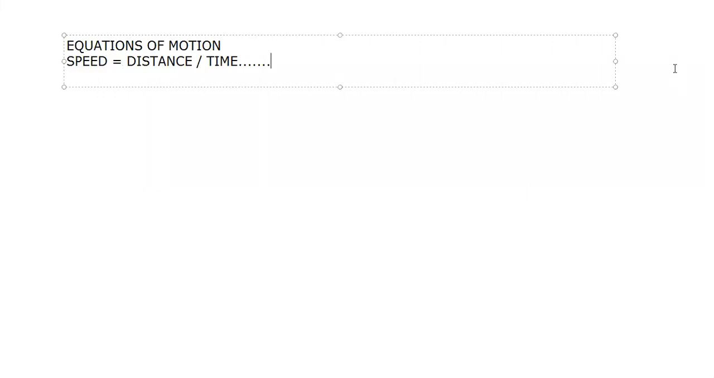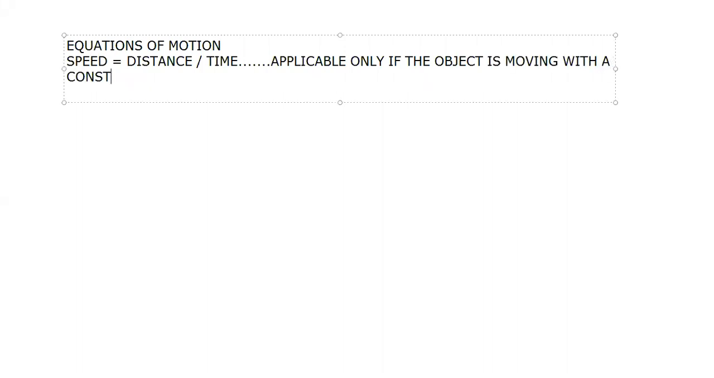This equation of motion is applicable only if the object is moving with a constant speed, or we say uniform speed. Clear? So speed is equal to distance upon time. This formula is only applicable when the object is moving with a constant speed or uniform speed.